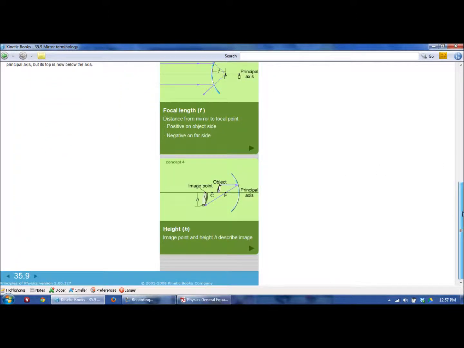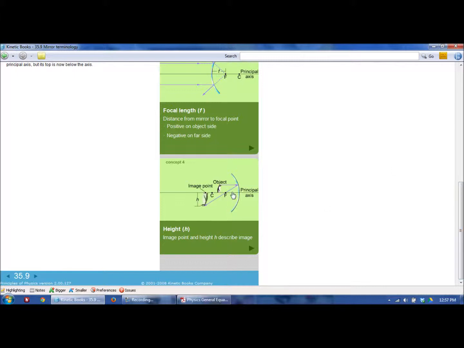When we have an object, the object is going to be a certain distance from the mirror, called the distance to the object. It's going to have a certain height of the object. The image will be a certain distance from the mirror and will have a certain height. So you've got a lot of vocab here.